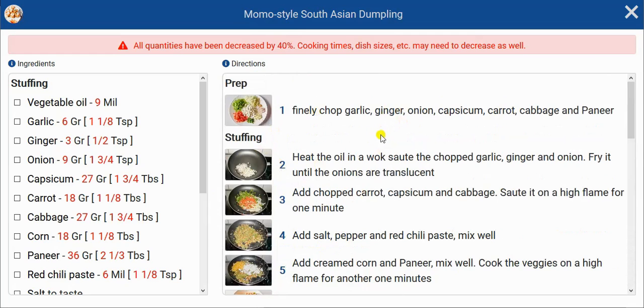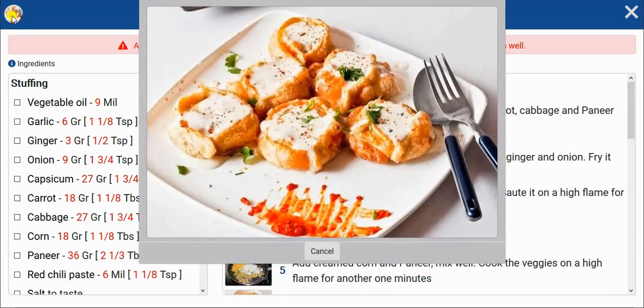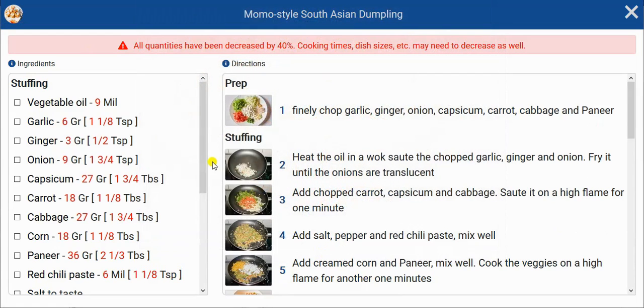Some of the other features of this screen, for example, is you can click on this icon here and view the main image of the dish. Another thing is some suggestions are given here for a streamlined way of cooking. This one says that gather and measure out all the ingredients before doing any prep or any other work, which is a good suggestion.